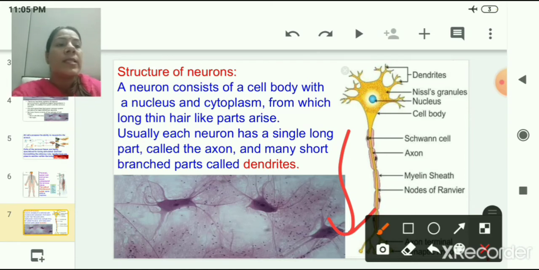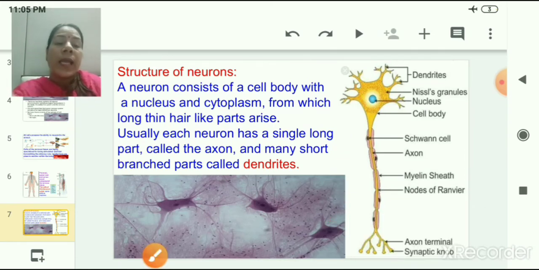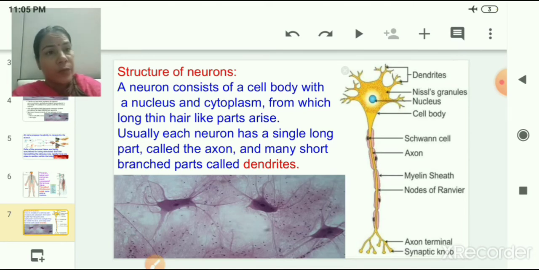This axon is a very special part which again ends in a branched structure, which is called the axon terminal, which has a special knob-like structure, and this part is very important in transmitting the nerve impulse from one nerve to another nerve. That is, it has synaptic knobs in it. So the entire neuron has two main parts, that is the cell body or cyton and the axon part.